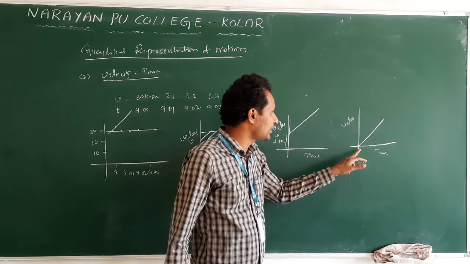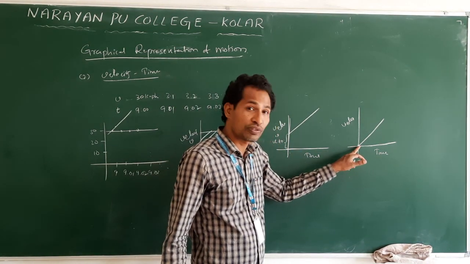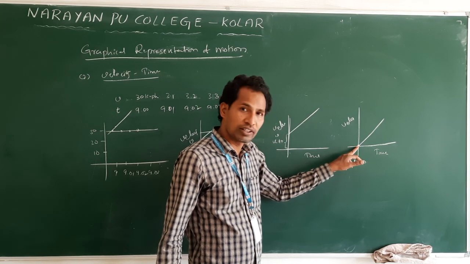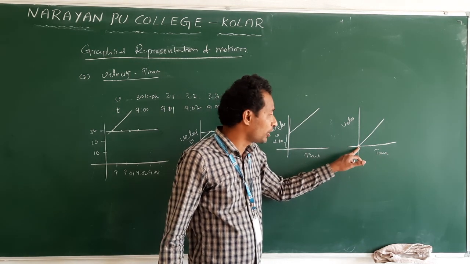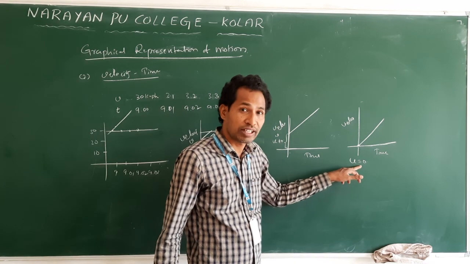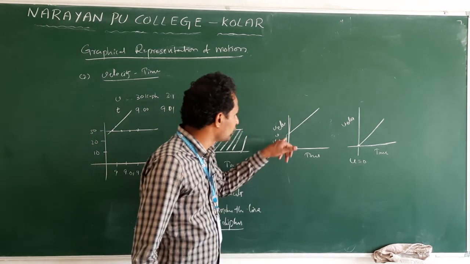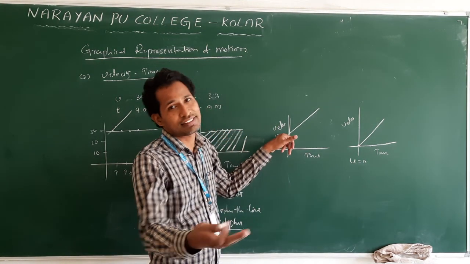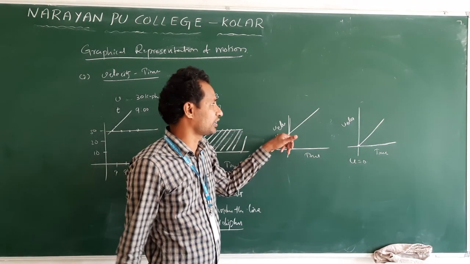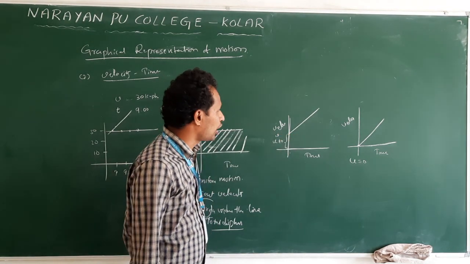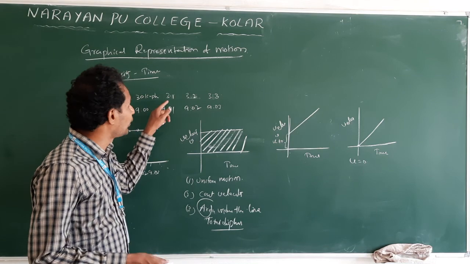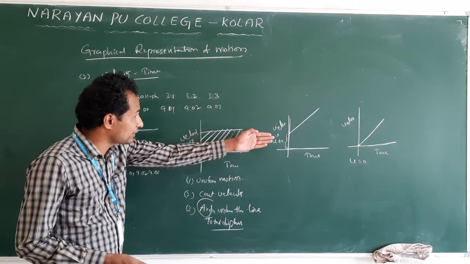Understand? In the velocity time graph, if it starts from the origin, then the body starts from rest. Clear? Here, it already has a velocity, an initial velocity. Now, what did we say before to draw this graph?